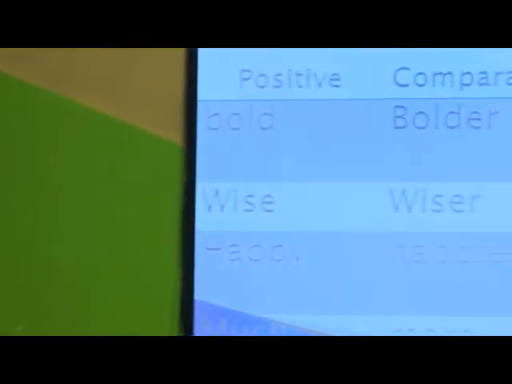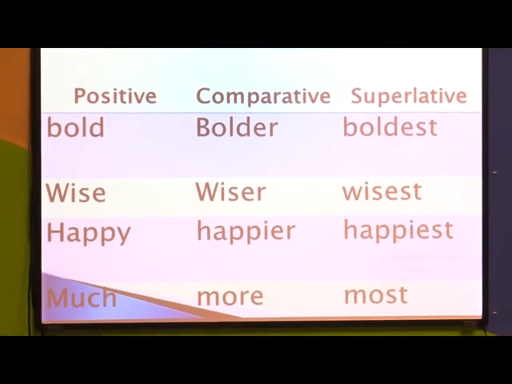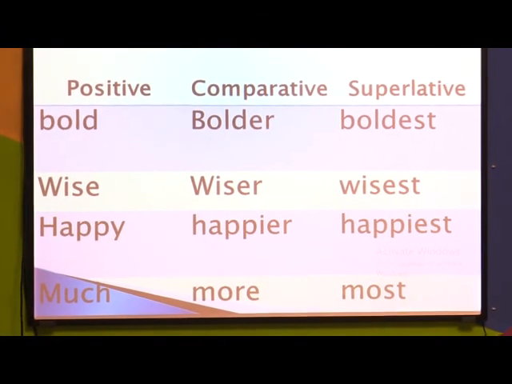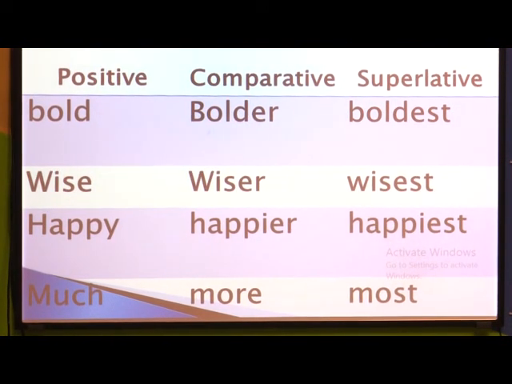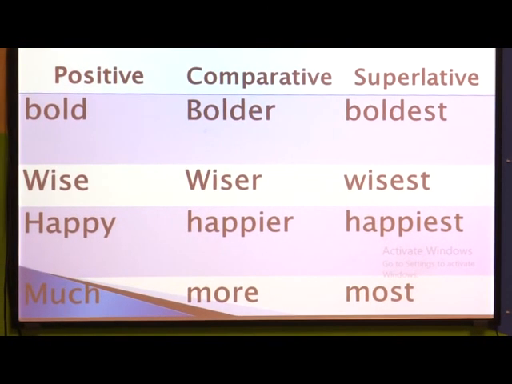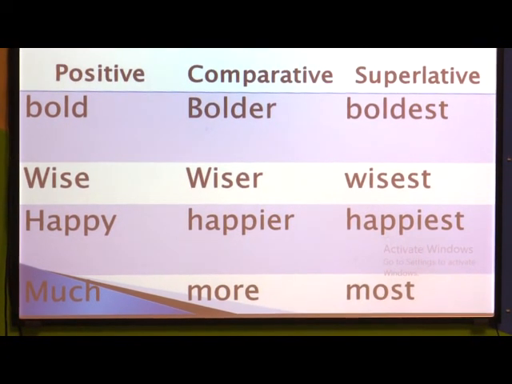Here are a few examples of positive degree, comparative degree and superlative degree. In these three types, see how we use or change the words. First one, bold. In comparative it will be used as bolder, and in superlative it is used as boldest.